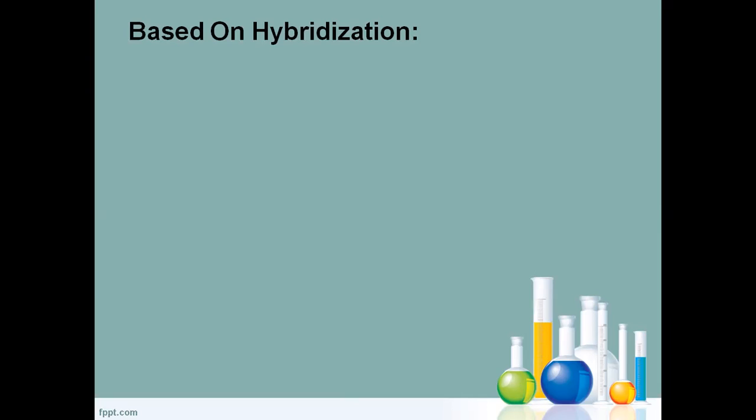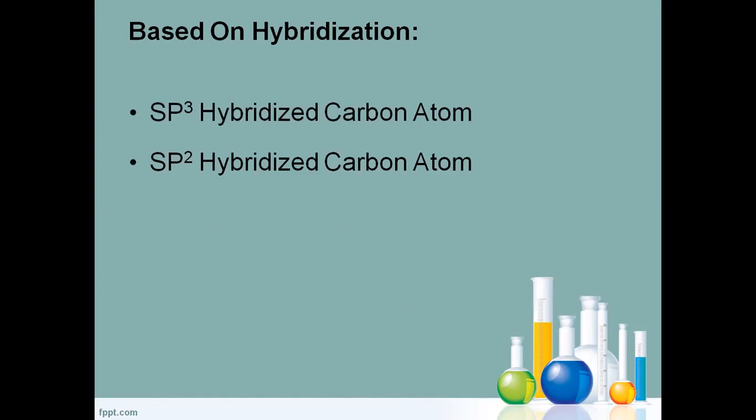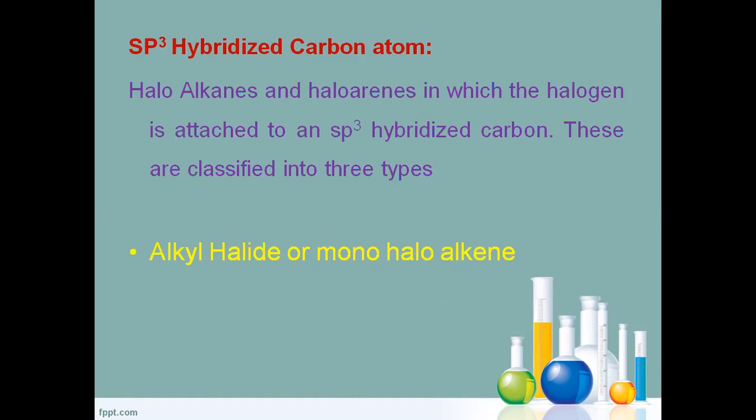That means the halogen attached carbon. What is the hybridization? These are classified into two categories: sp3 hybridized carbon and sp2 hybridized carbon. If the halogen is attached to an sp3 carbon, it is under the category of sp3 hybridized carbon atoms. These are again classified into three categories: alkyl halides or monohaloalkane, the next one is allylic halide, and the next one is benzylic halide.